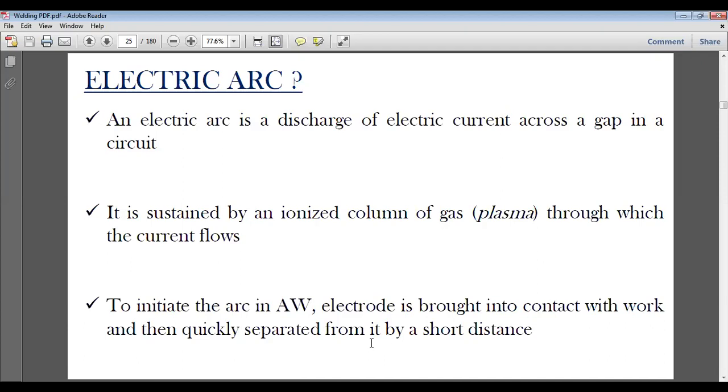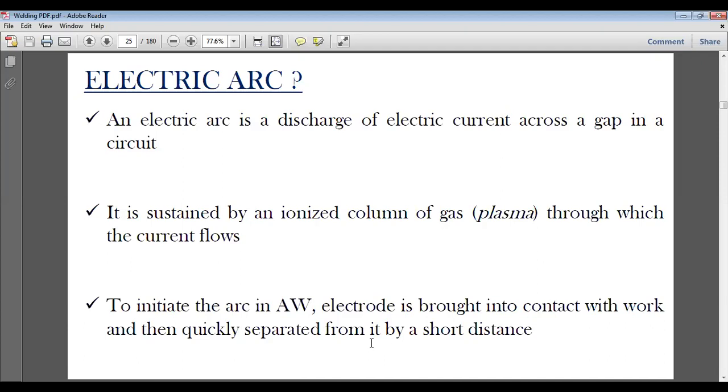So this is the way of generating an arc. That is very important, you must be clear about that. There are many other methods used for creating an arc. We'll be discussing at a later stage how an arc can be created without separating the electrode from the metal piece.